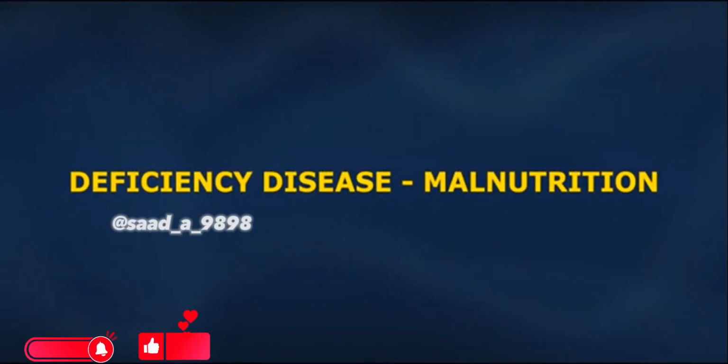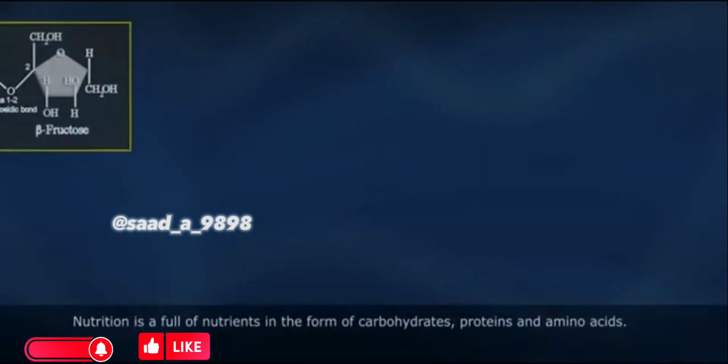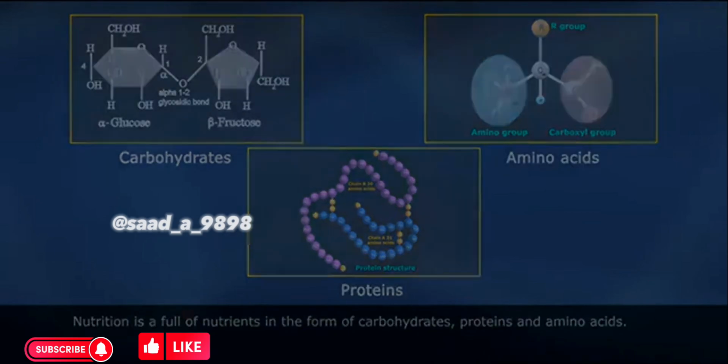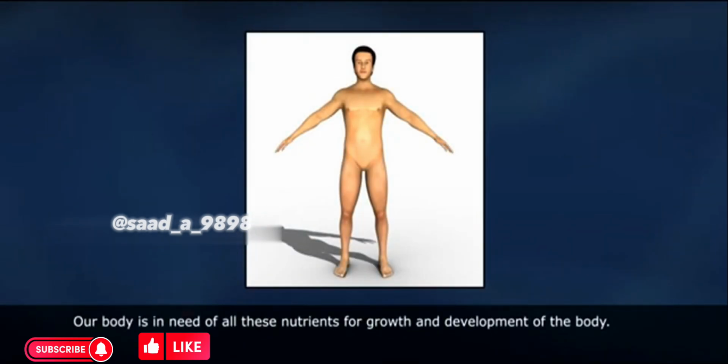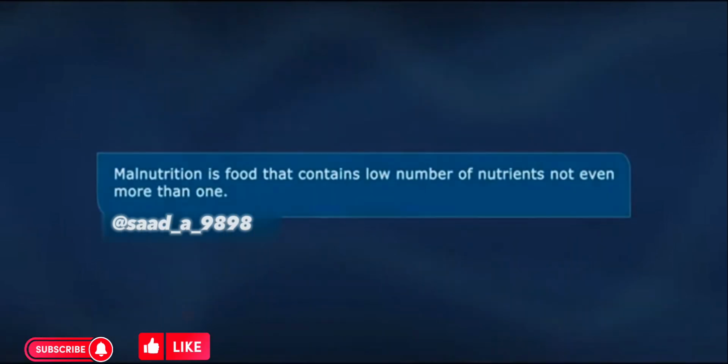Deficiency disease, malnutrition. Before entering into malnutrition, first we should know what is meant by nutrition. Nutrition is a full of nutrients in the form of carbohydrates, proteins, and amino acids. Our body is in need of all these nutrients for growth and development of the body. If we don't take these nutrients into our body, especially in children, they will face malnutrition. Malnutrition is food that contains low number of nutrients.